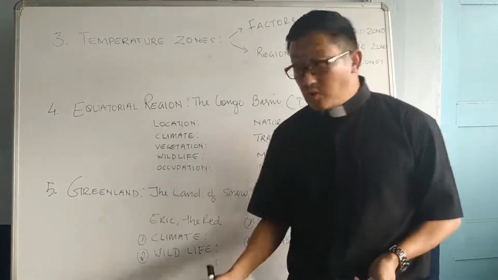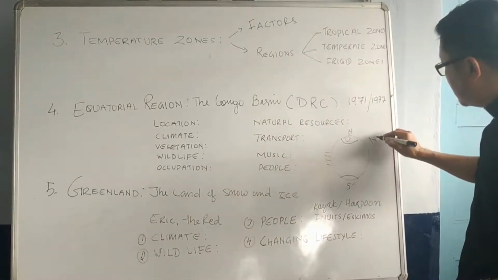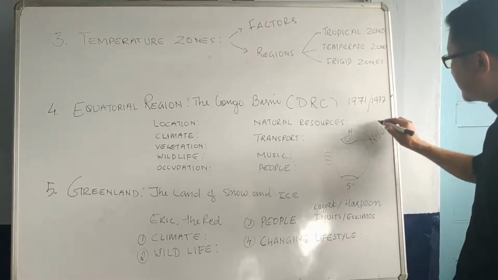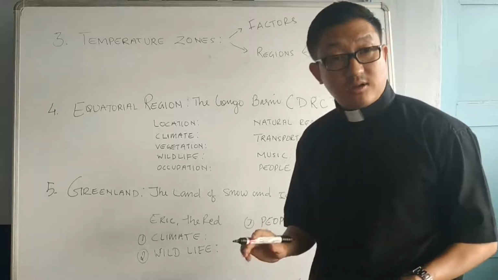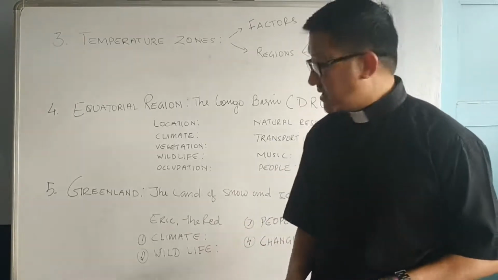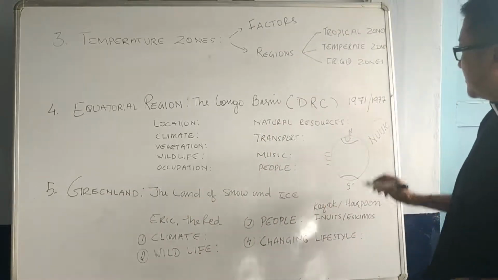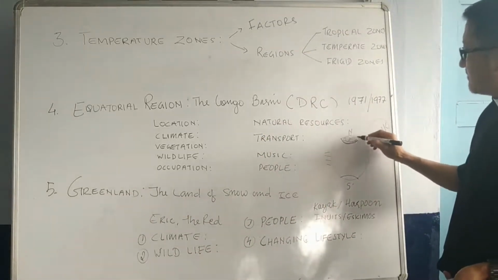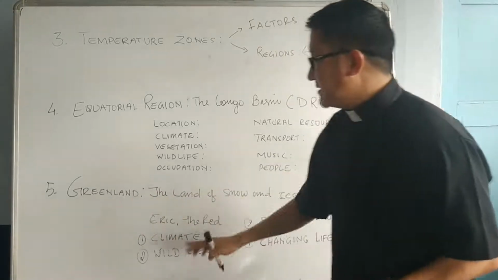I told you Nuuk was their capital city, and this capital city is slowly changing itself into a modern city, that also we studied.